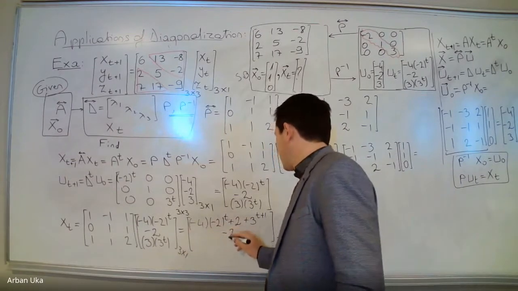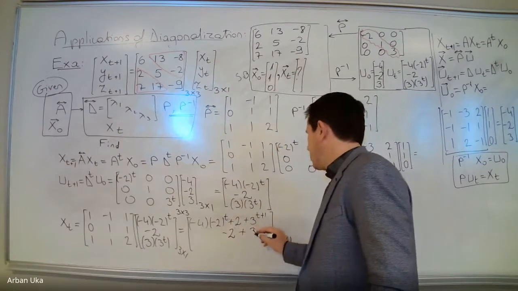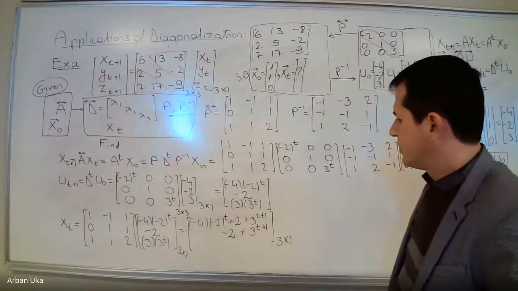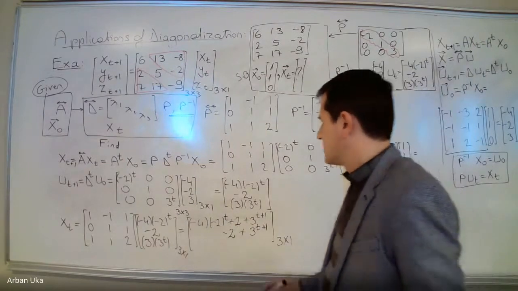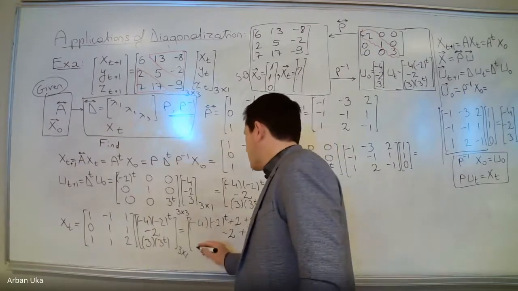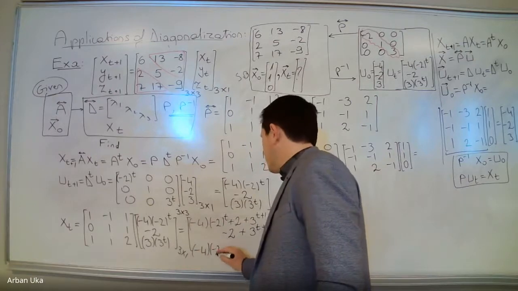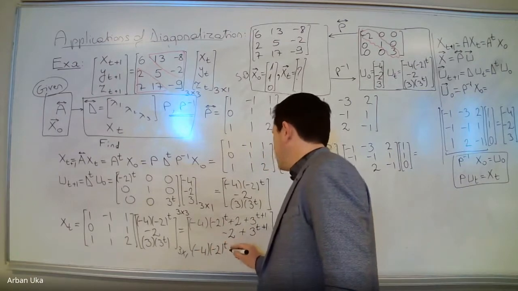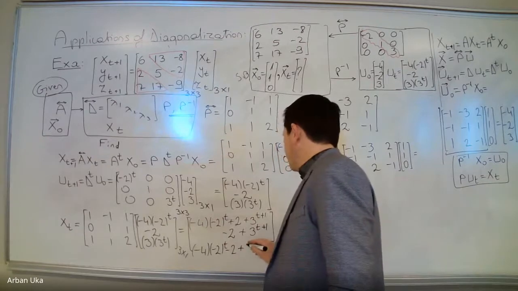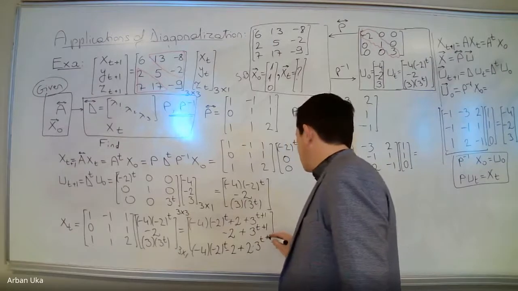So this is equal to minus 2 plus 3 to the power t plus 1. The third entry for x is the summation of the first two plus twice the third one. So this would be minus 4 times minus 2 to the power t, minus 2 plus 2 times 3 to the power t plus 1.